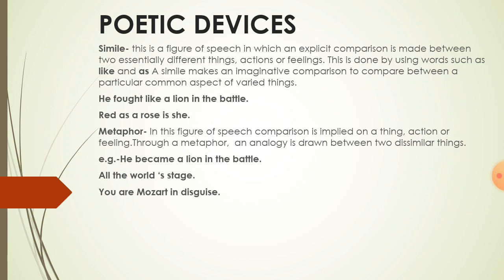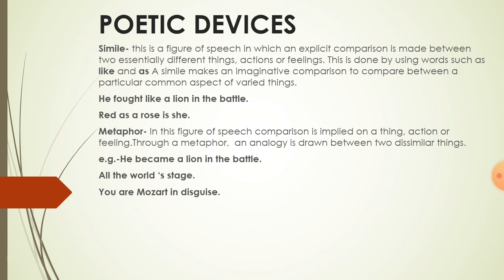Now let's see the first poetic device, that is simile. Simile means a comparison between two dissimilar things, actions, or feelings. This is done by using words such as like and as. A simile makes an imaginative comparison to compare between a particular common aspect of varied things.